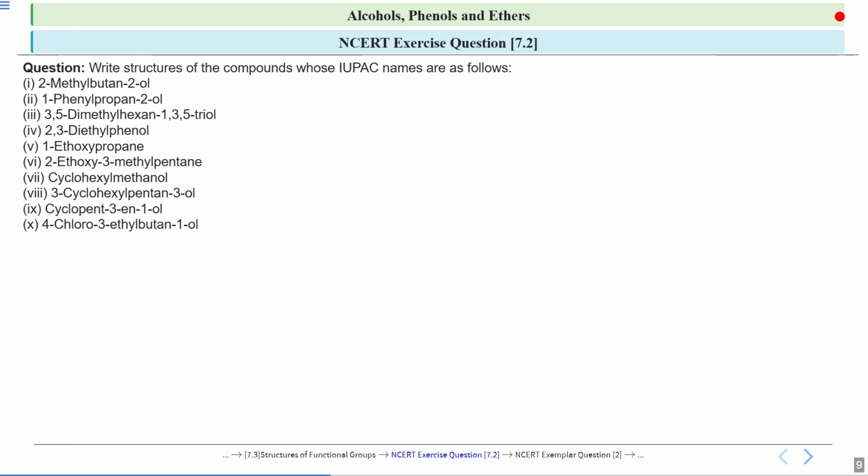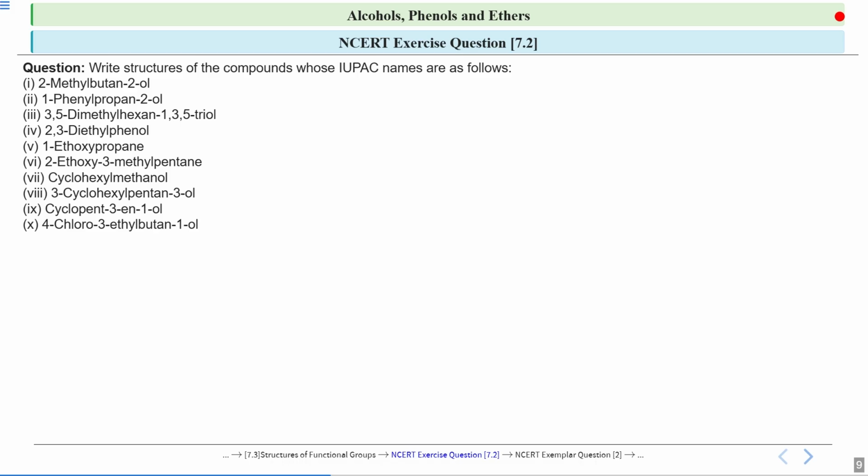Okay, so now we will discuss some questions. First we will solve NCERT exercise question 7.2. In this question you can see there are 10 parts and names are given to you. You have to write the structures of the compounds whose IUPAC names are given.